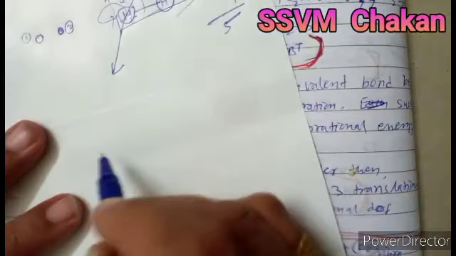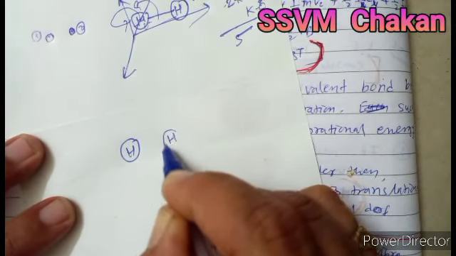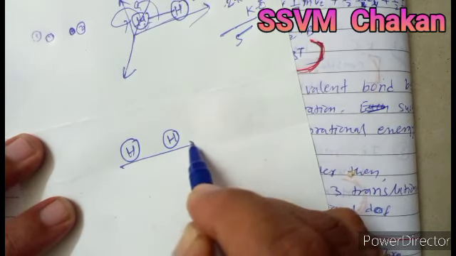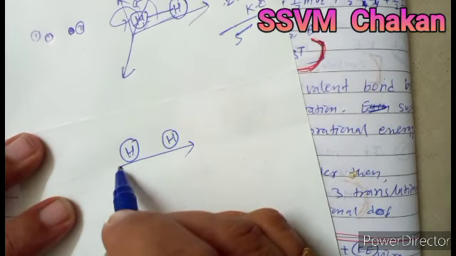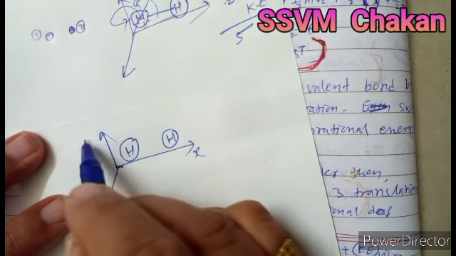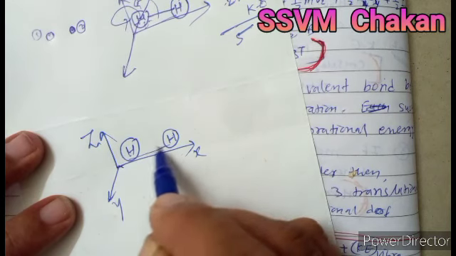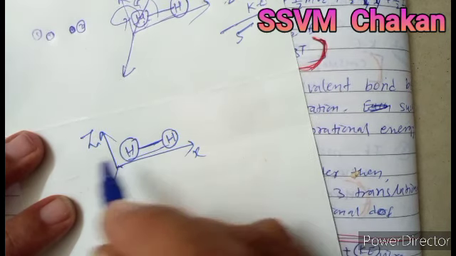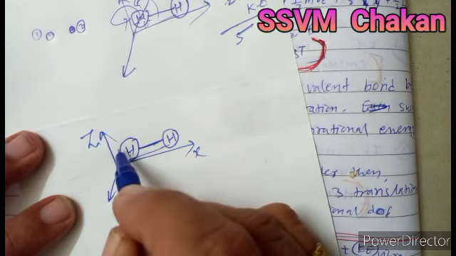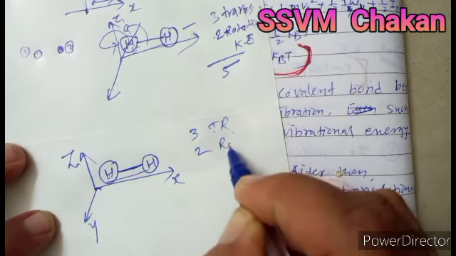That means when you consider the hydrogen molecule again, it has 3 translational energies along 3 axes, the x axis, y axis and z axis. Also, if you take it along the x axis, then it may rotate about the z axis or rotate about the y axis. So 3 translational, 2 rotational.